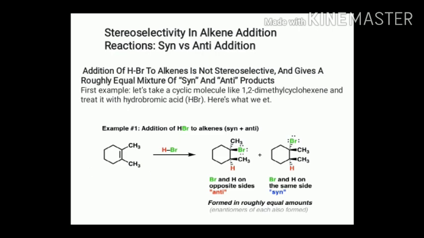In the same way, we can look at stereoselectivity in alkene addition reactions. These are syn versus anti additions. Let us take the example of addition of HBr to 1,2-dimethylcyclohexene. When HBr is added to 1,2-dimethylcyclohexene, two possibilities exist: bromine and hydrogen on opposite sides, or bromine and hydrogen on the same side. When these are on the same side, it is called the syn product. When these are on opposite sides, it is called the anti product. We observe both products.